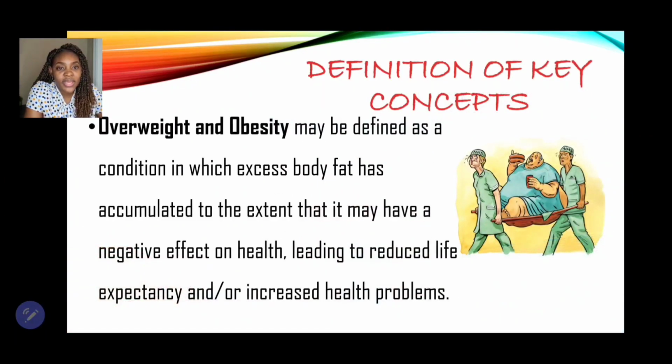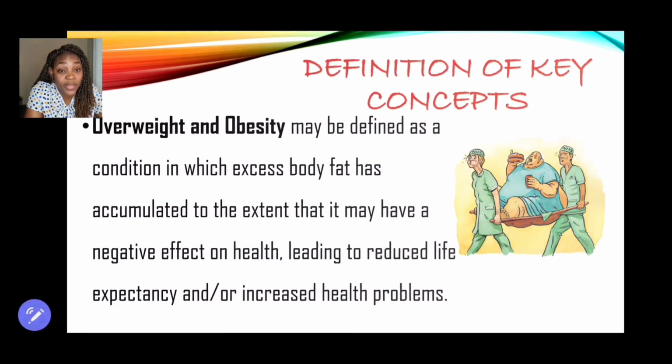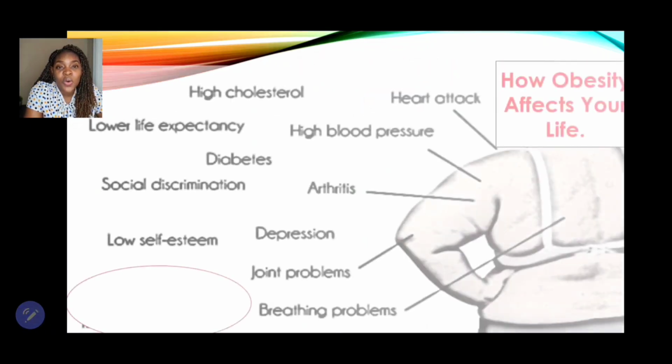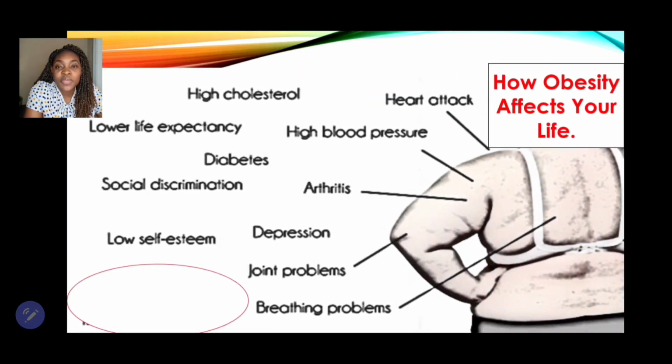Now, overweight and obesity is the first health condition that we'll be looking at, and this may be defined as a condition in which excess body fat has accumulated to the extent that it has a negative impact on health, leading to reduced life expectancy or increased health problems. Good. Now, how does obesity affect one's life, right?